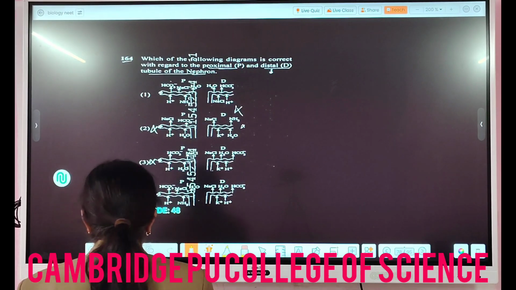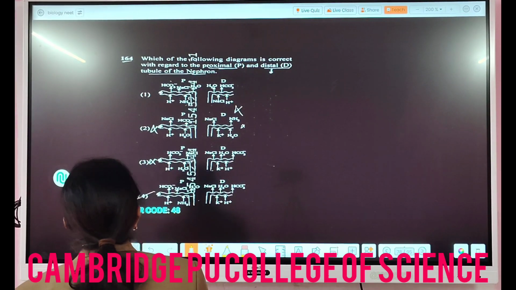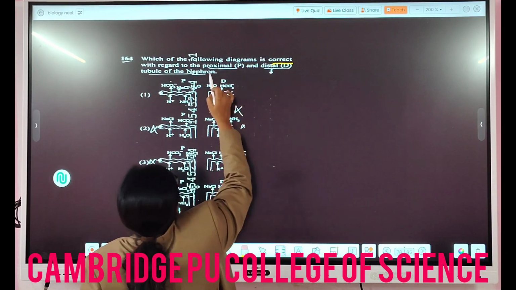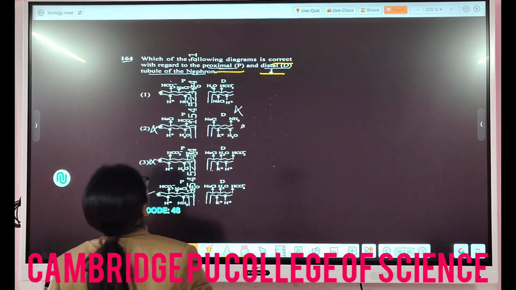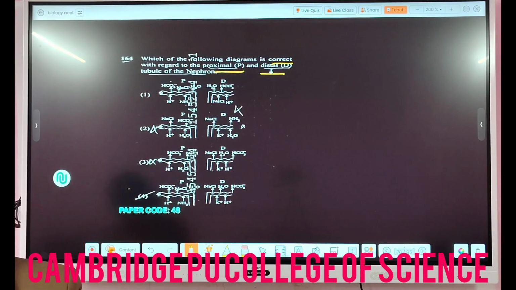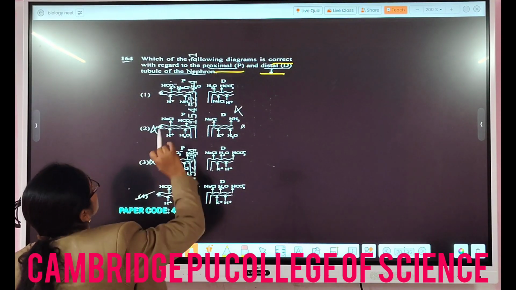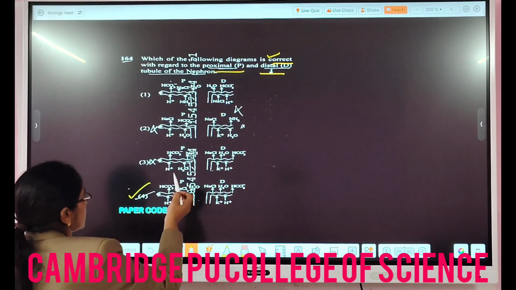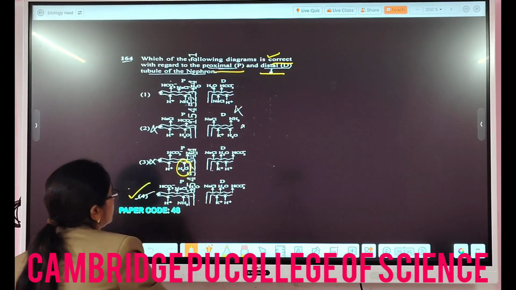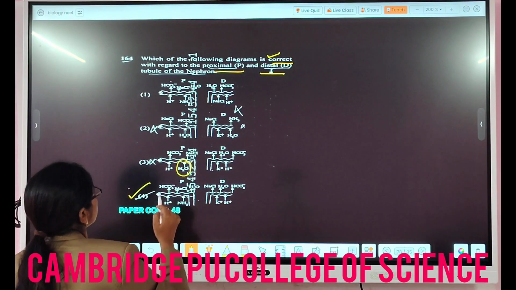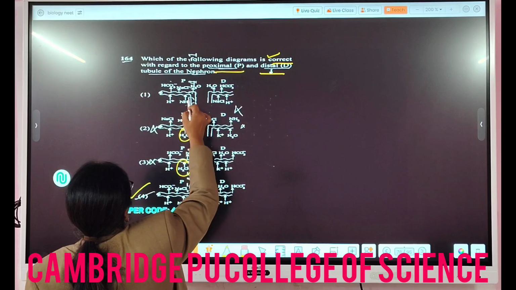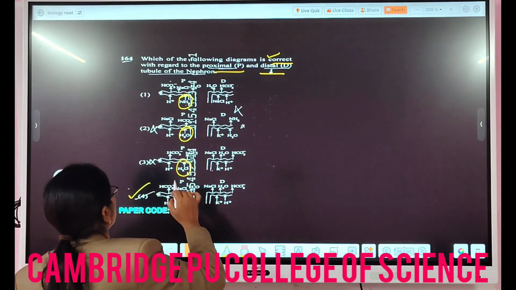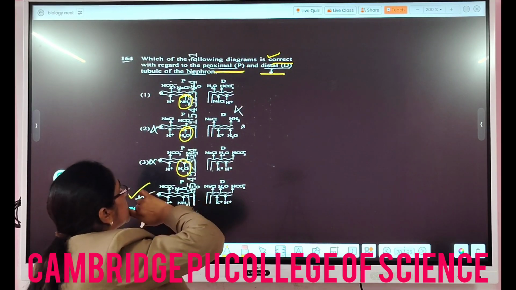So in 164, they have given a diagram and they have asked which of the following diagrams is correct with regard to the proximal and distal tubule of the nephron. So the correct one is this one. Why? Because in this case they are asking about water being secreted. This symbol shows secreted. If water is secreted or ammonia is secreted, then it will not be correct.